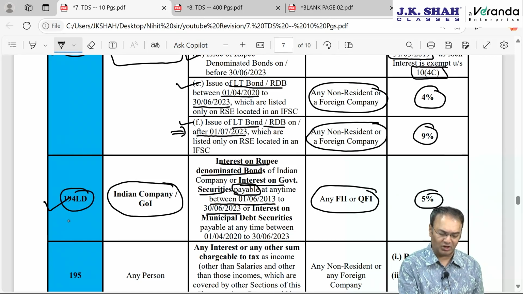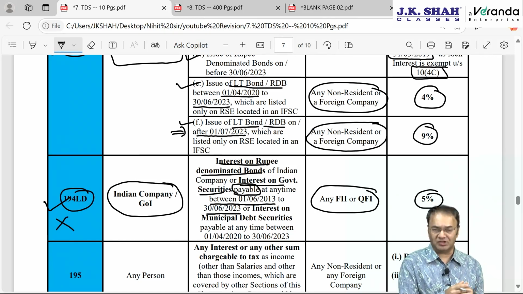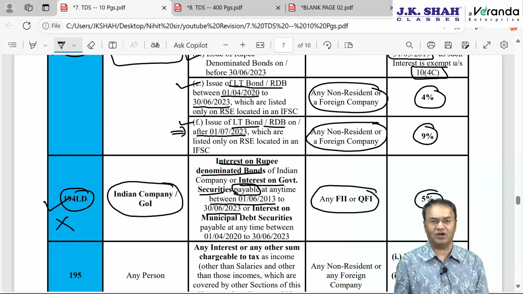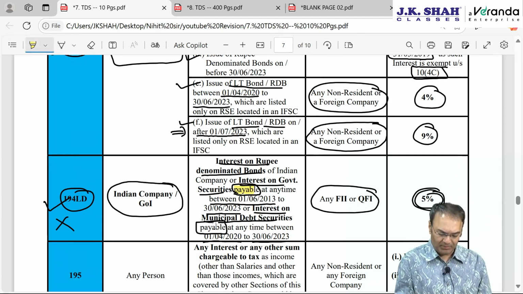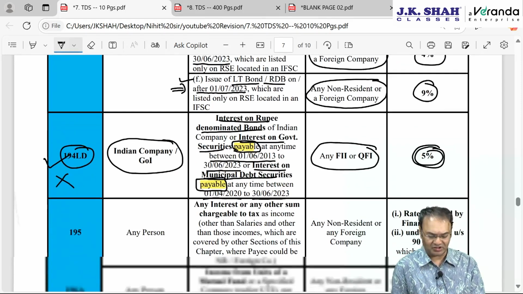This section has become redundant now because here the date is with regards to payment of interest. If the interest is paid or payable between these two dates. So if the interest is payable today in financial year 24-25, this section and this TDS rate will not apply. Or interest on municipal debt securities payable between 1st April 20 to 30th June 23, payable between so and so date, and payable means if payable up to 30th June 23. After that, this section becomes redundant. There is no extension in this section.